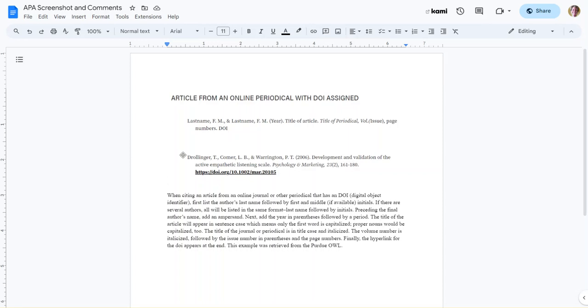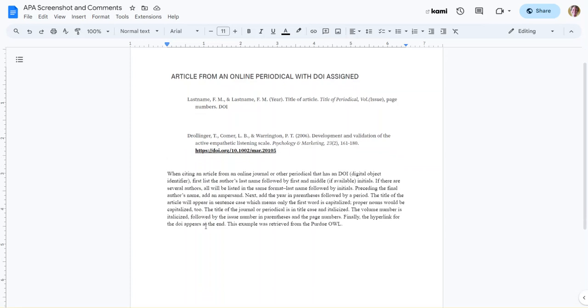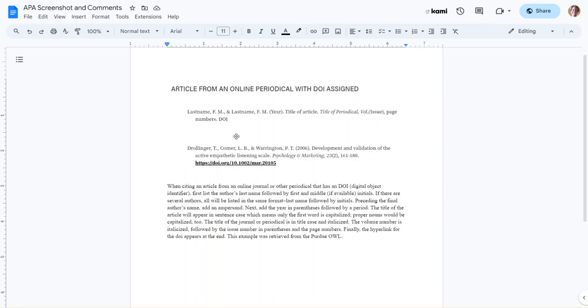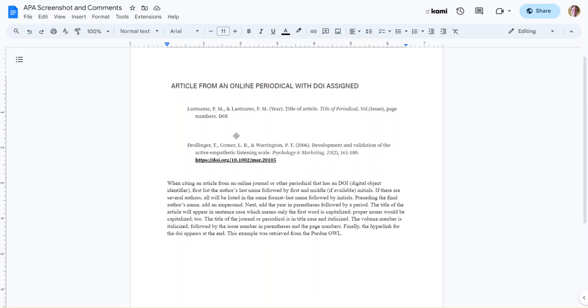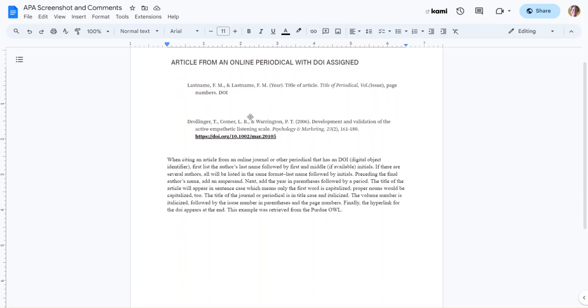So if you go to the Purdue Owl, you'll notice that an article from an online periodical with a DOI assigned, this piece was a screenshot from that website. And then below, it's the generic citation of an online periodical with a DOI, and then it's using actual names, the name of the article, name of a journal, etc.